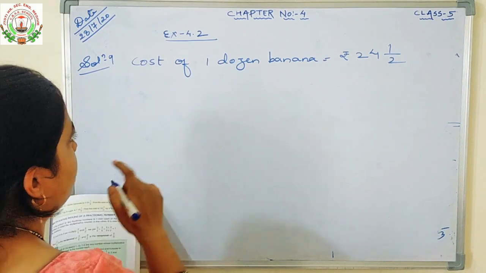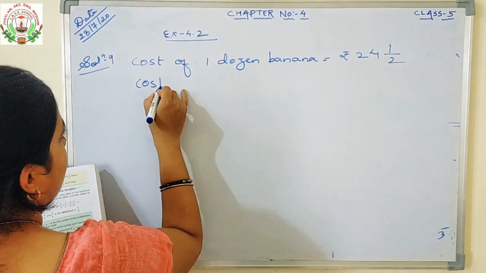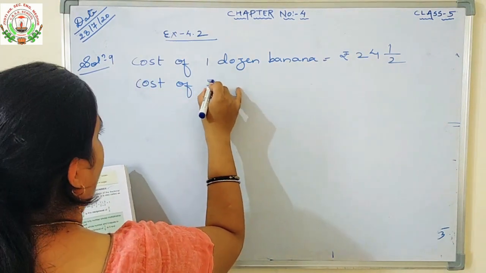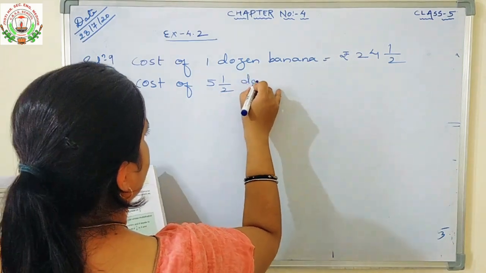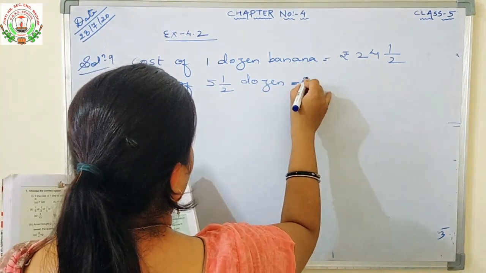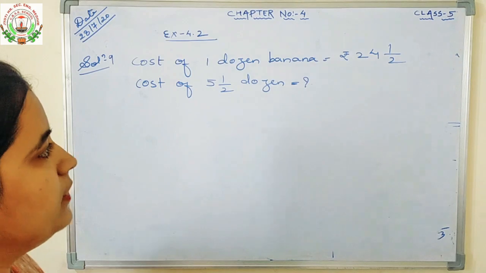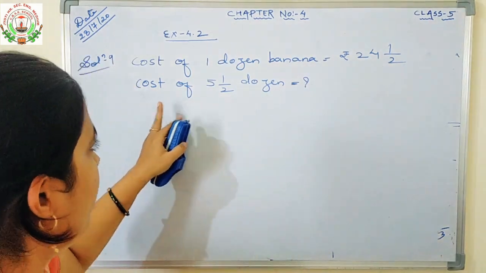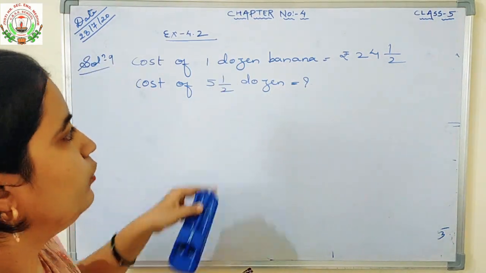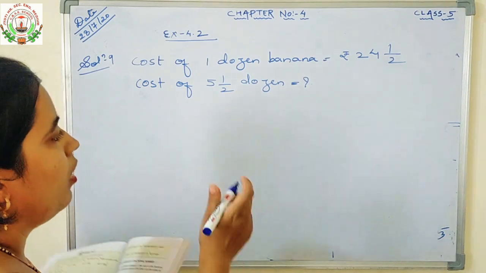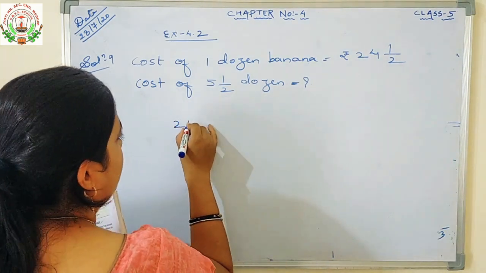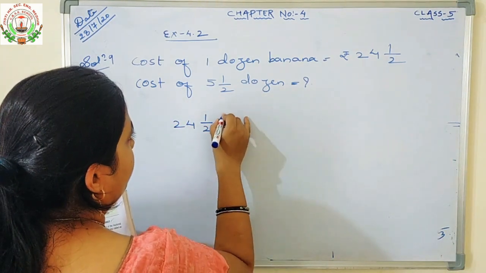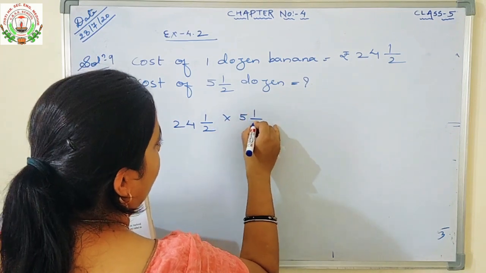What is the cost of 5 1 by 2 dozen? If 1 dozen costs this much, then you have to find the cost of 5 1/2 dozens of bananas. Okay, so how will we find it? We will multiply 24 1/2 into 5 1/2.